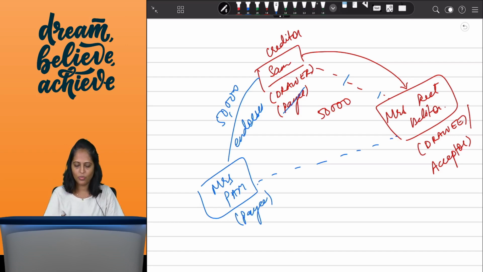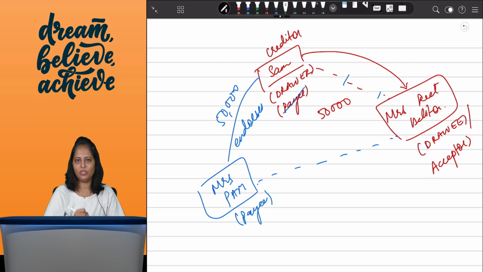So this is the drawer, who is basically the creditor who is drawing the bill of exchange. You have the drawee, who is the debtor who is accepting the bill of exchange, also the acceptor, and you have the person to whom the payment is going. So the drawer and the payee may be the same person or different persons, and the drawee and acceptor may be the same person or different persons. Correct? That's a possible scenario.